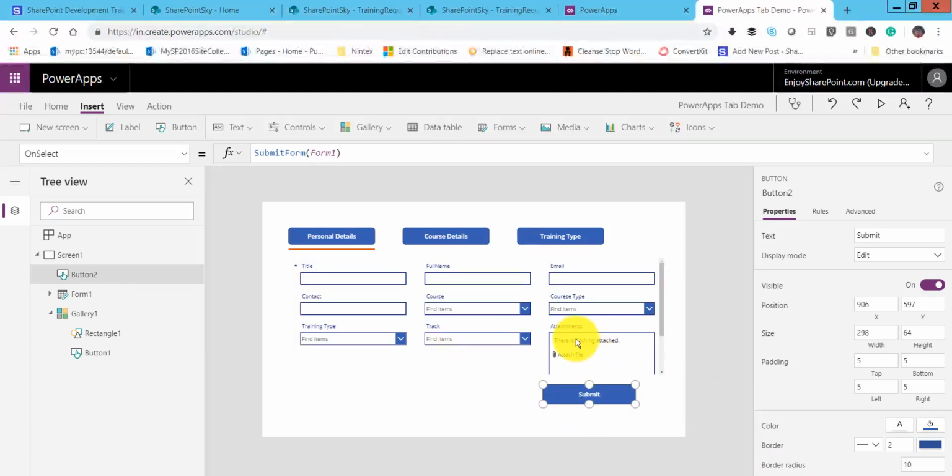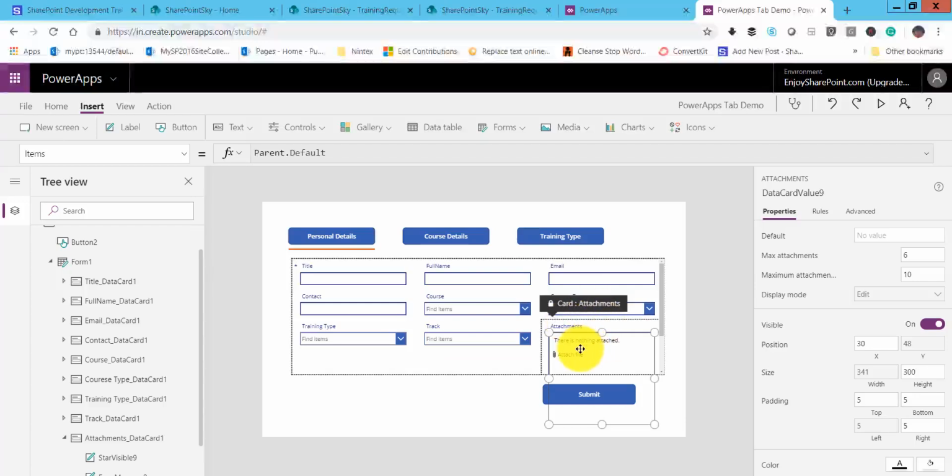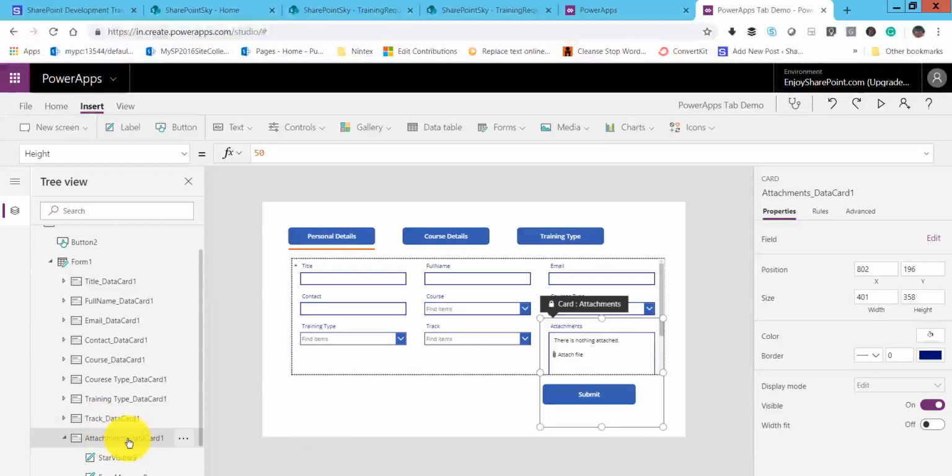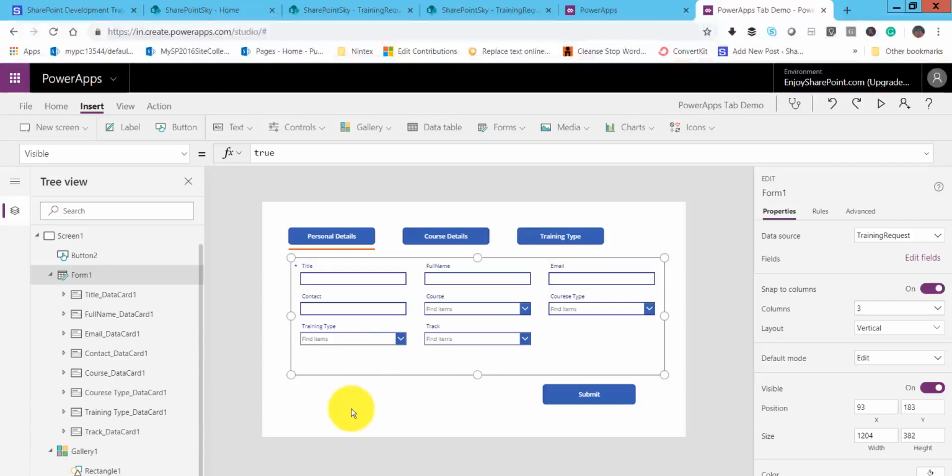So next what we will do is, if you want to keep the attachment, you can keep it, but in this particular case we don't need it, so we can also delete it. So our attachment column, we can delete it if you want. You can just select the attachment and then just press delete, so it will delete this. Now next, if you'll see here, we have 6 to 8 columns. So in these 8 columns, we require in the personal details, so you want to display the title, let's say full name, email address, or contact details. Let's say these 4 columns we want to display in the personal details tab.